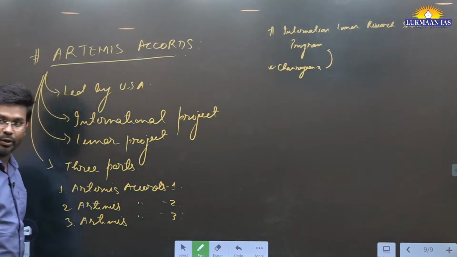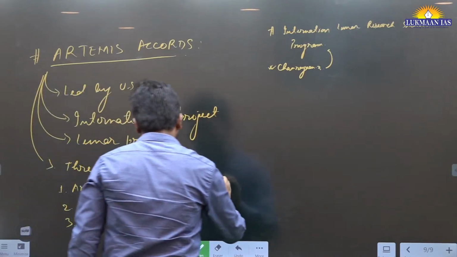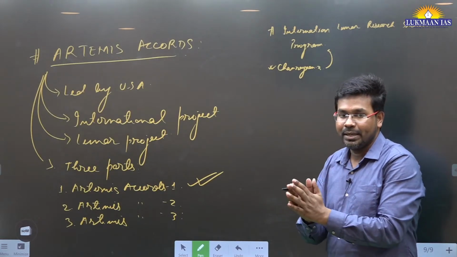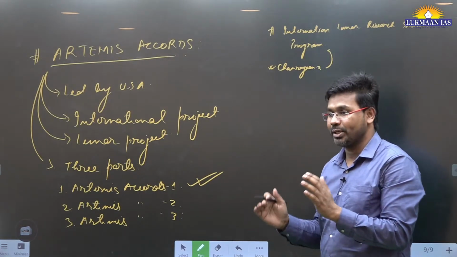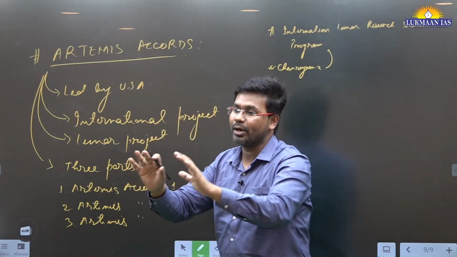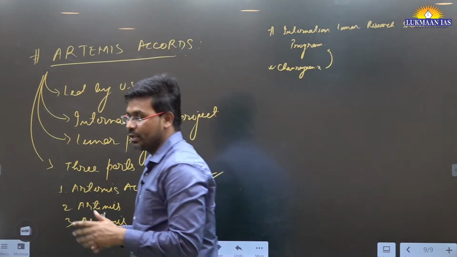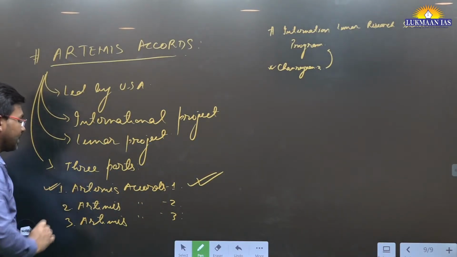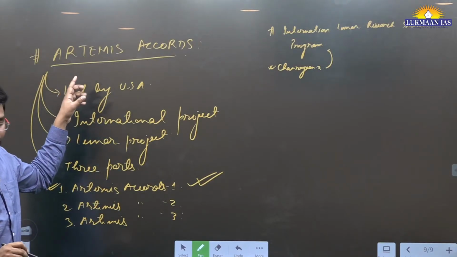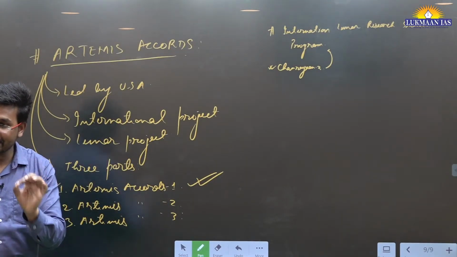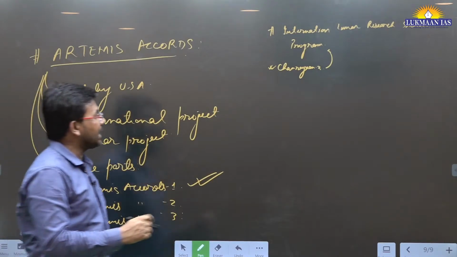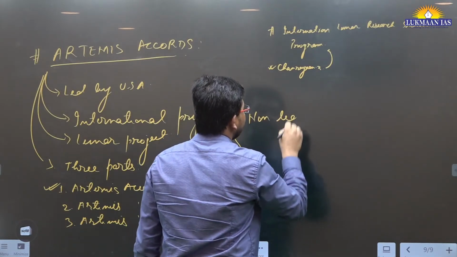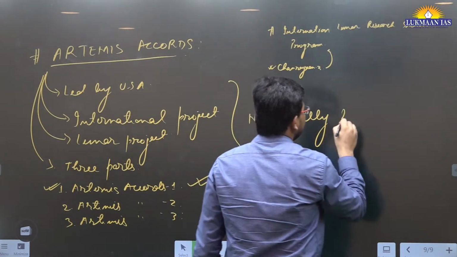What is the difference between all the 3? What does Artemis Accords 1 want to do? It wants to send a lunar mission which is going to do a soft landing on the surface of the moon. India has already achieved that through the Chandrayaan mission. Artemis Accords is led by USA. India has signed this particular Artemis Accord, and Artemis Accords are non-legally binding instruments.